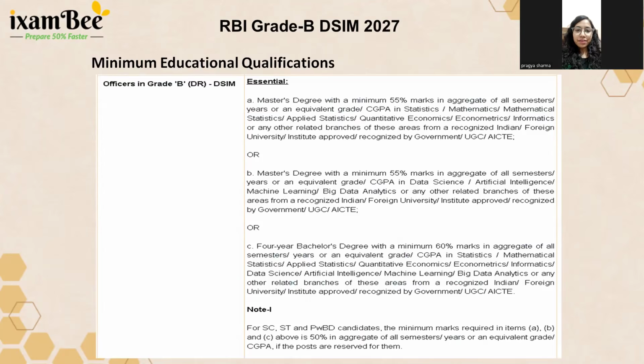At first, we will see the qualification, the minimum eligibility criteria, because when you apply for the examination, the first thing you need to ensure is whether you are eligible or not for that particular examination. Many aspirants are really confused about their qualification when they apply for an exam. In the detailed notification of RBI, you can go and check it out. I have also mentioned the criteria on the screen, so you can take a screenshot of it and see whether you are eligible or not.